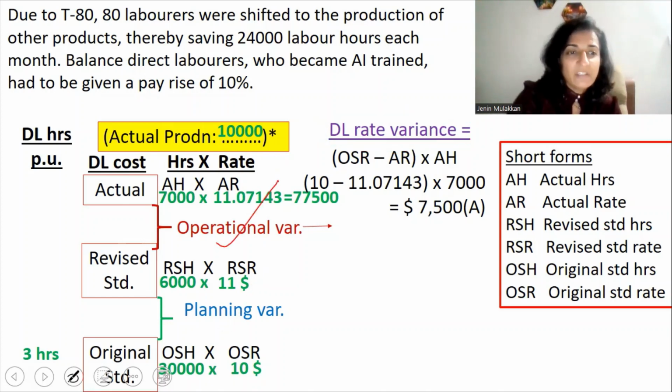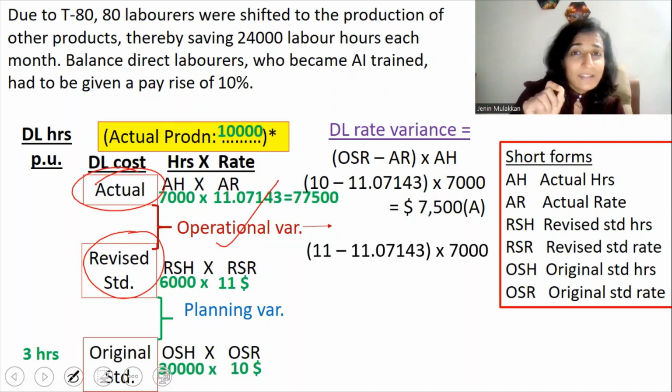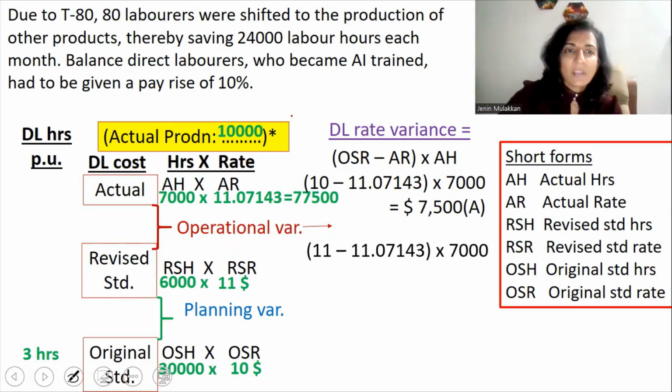So now we have to split the direct labor rate variance into the operational variance and the planning variance. For the operational variance, we have to compare the revised standards with the actuals, correct? So in the formula, inside the bracket, just take 11 and 11.07. What is 11? 11 is the revised standard rate. And what is 11.07? That is the actual rate. And multiplied with the actual hours. Outside the bracket, please do not change.